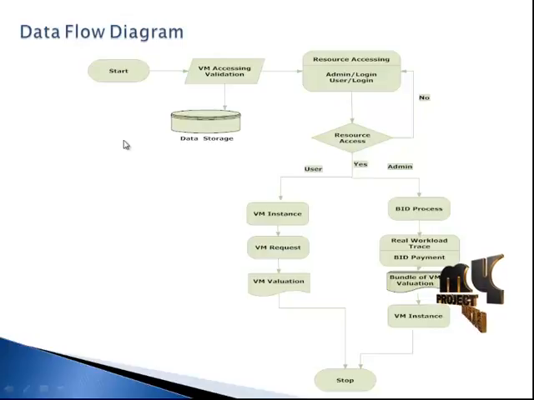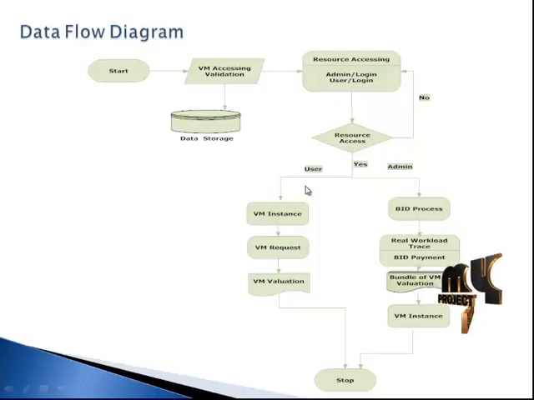This is the data flow diagram for this project. It has a start and an end, and the starting step doesn't have a validation process. Here the users and the providers are available. The resource accessing process is handled with some validation process. It contains the admin and user logins. The resource accessing process contains the user and then the admin.